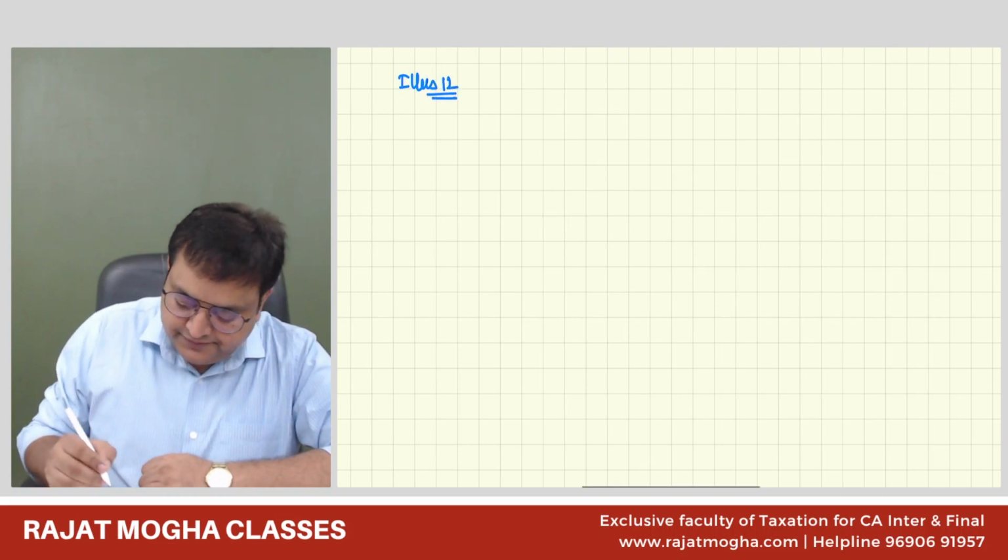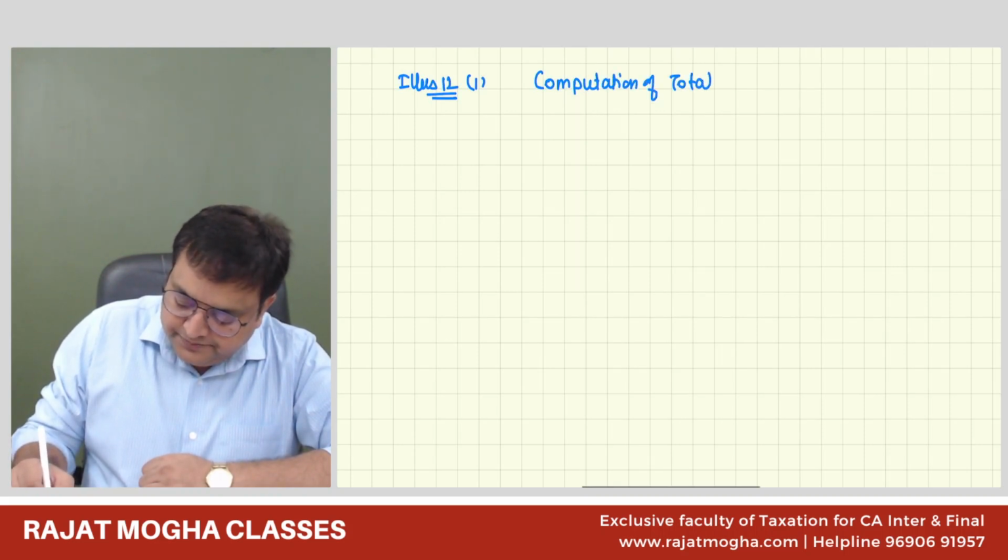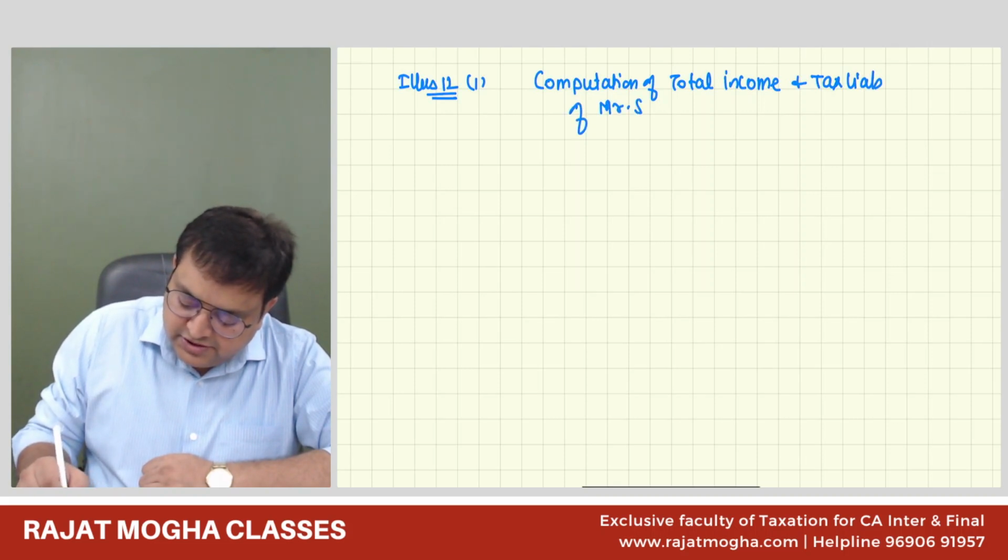Computation of total income and tax liability of Mr. Sharma, assessment year 25-26.